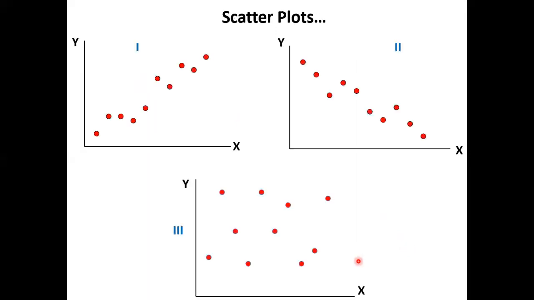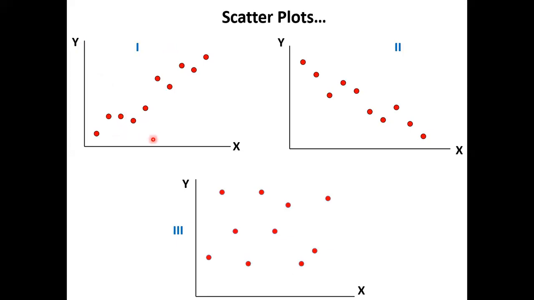There can be three different plots: plot number 1, plot number 2, and plot number 3. Can you describe plot number 1 in terms of x and y? What's happening? It's positive.